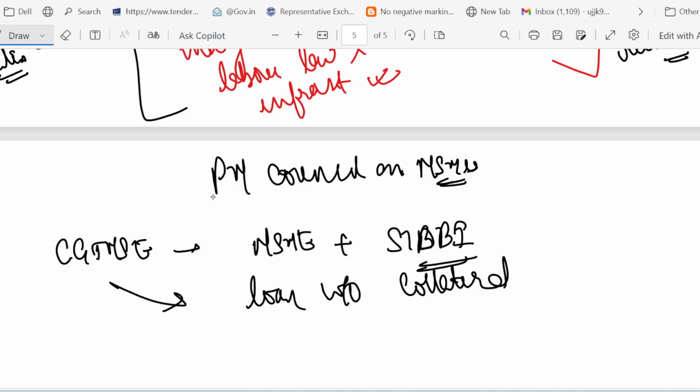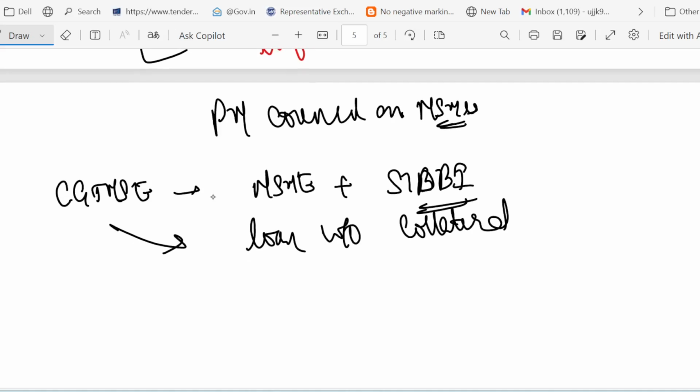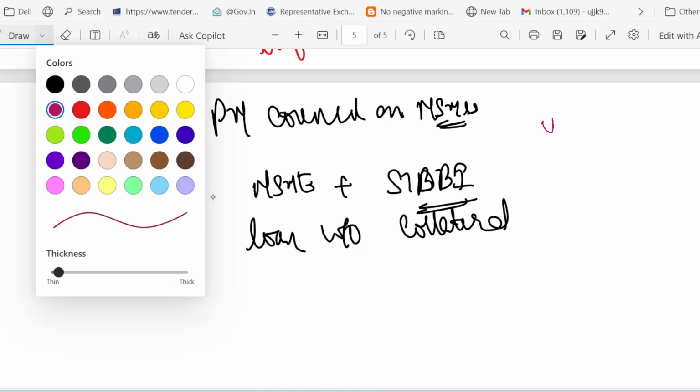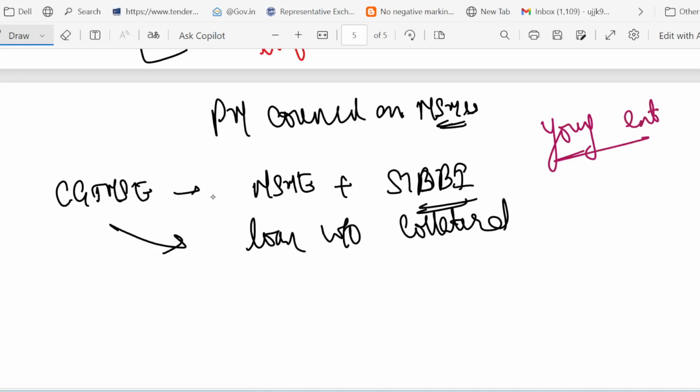How? Banks normally ask for property or other assets as security. Many small entrepreneurs don't have that, right? Whenever these small businesses go to the bank for a loan, the bank asks for collateral, and normal businesses don't have that. So CGTMSE gives a guarantee to the bank so that even if the borrower fails, the bank is protected. This makes the bank more confident in giving the loan. Let me give you one example to make it more clear. Suppose there is a young entrepreneur who wants a 10 lakh rupees loan to start a repair workshop. But he has no land, no property to mortgage. With CGTMSE, the bank can still give him the loan because the scheme guarantees it. I hope it is clear.